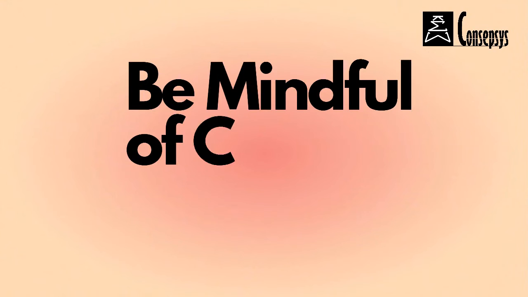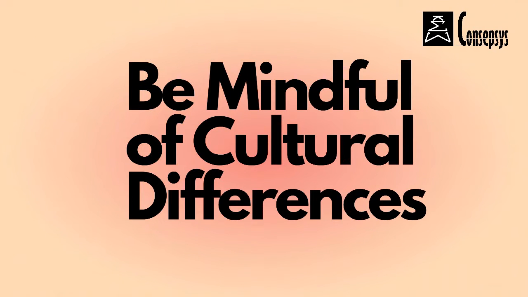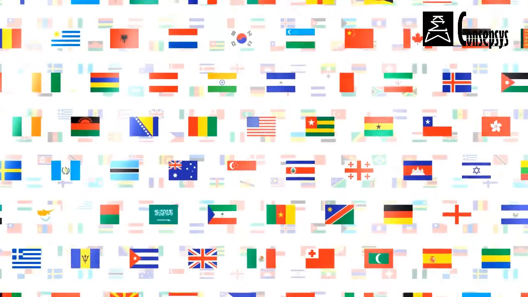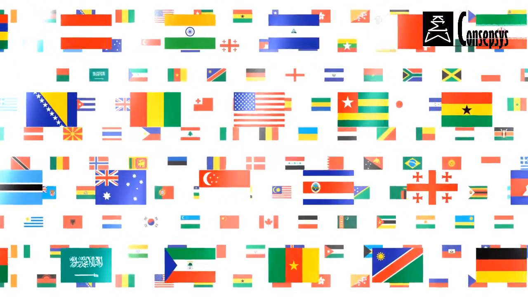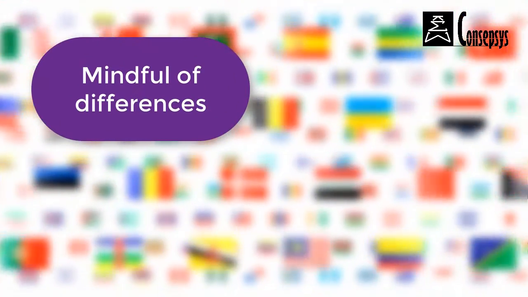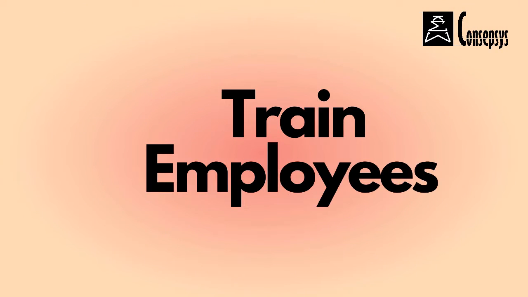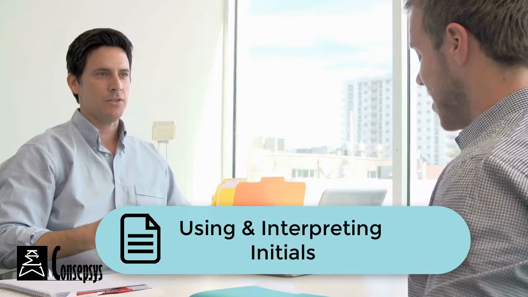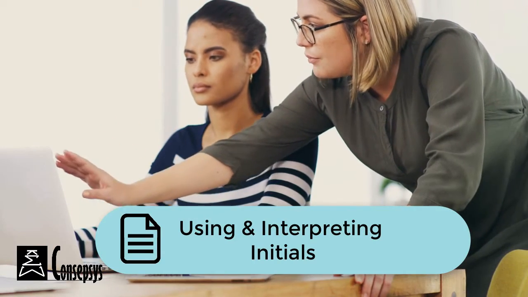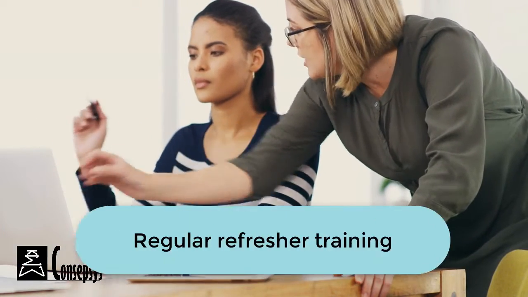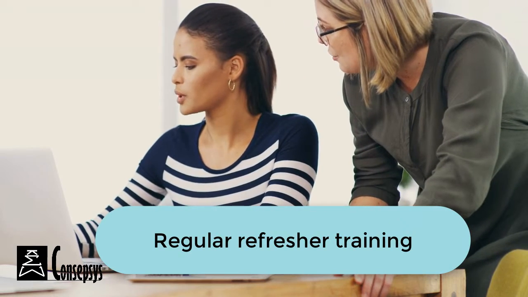Tip number 4, be mindful of cultural differences. The use of initials may vary across different cultures. Be mindful of these differences in your workplace and make sure that there are clear guidelines in place in order to obtain consistency. Best practice number 5, train employees. When onboarding new employees, provide guidelines and training on using and interpreting initials within the organization. It's also important to include regular refresher training for existing employees.